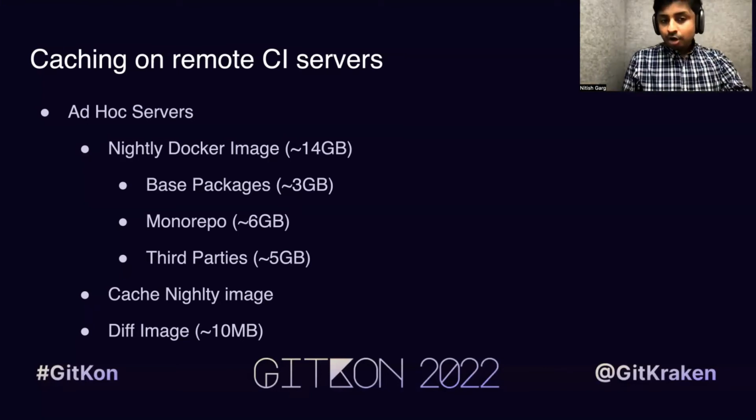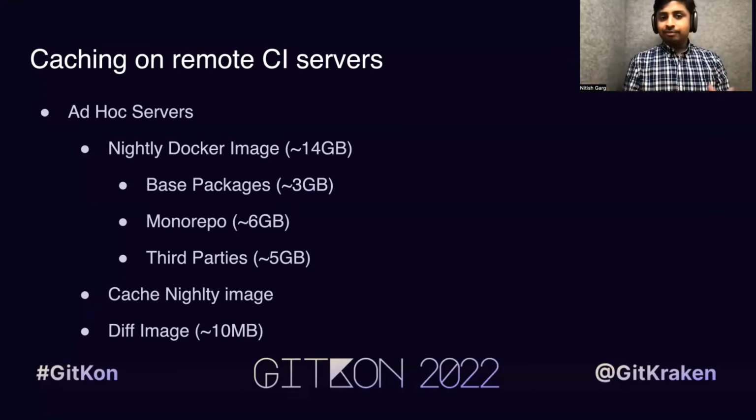Once we have this nightly Docker image built, the second step is we cache it. For caching, we do two things. First, we cache it on all the ad hoc servers which are currently up and running. Second, we make sure we have a mechanism in place so that when a new ad hoc server comes up, it is able to download this 14 GB Docker image directly from S3 rather than from the Docker registry.